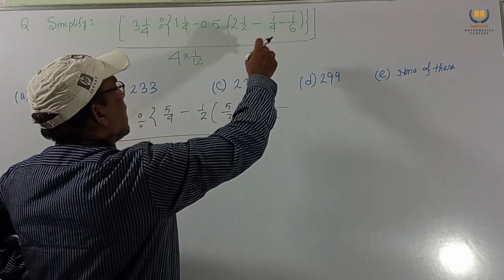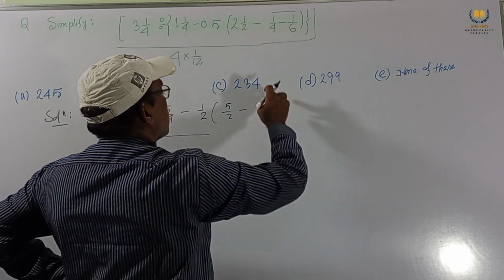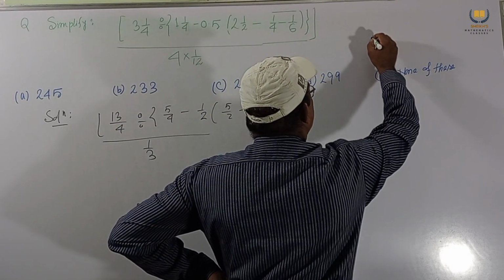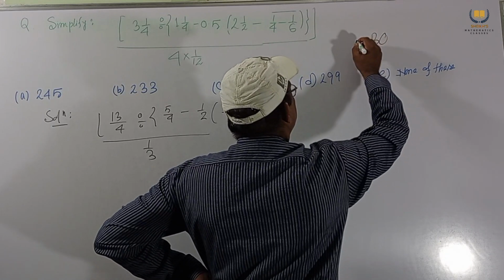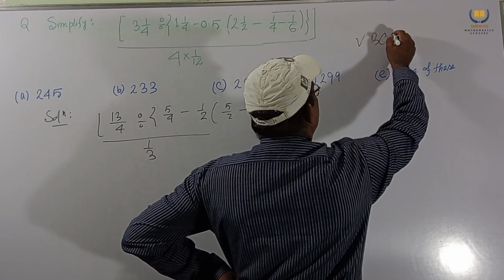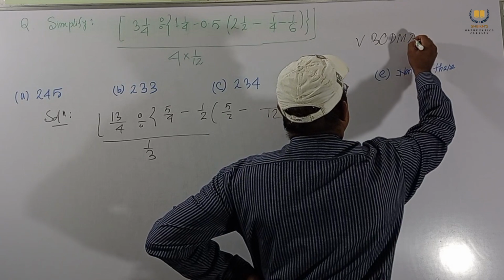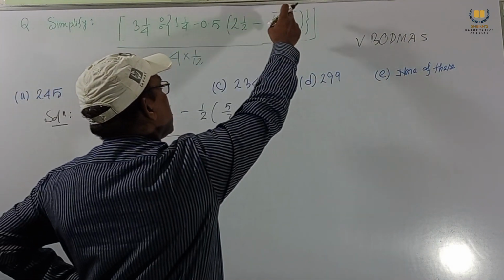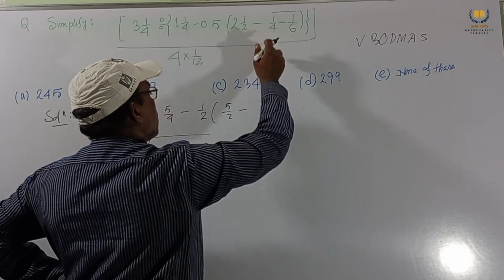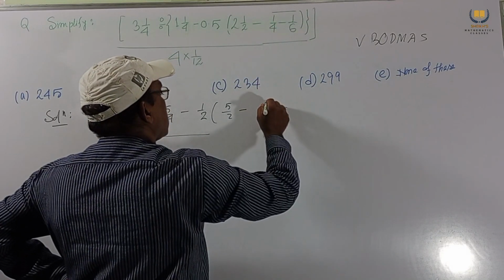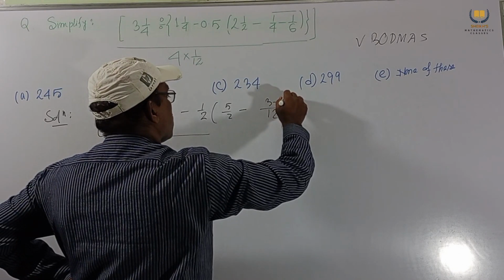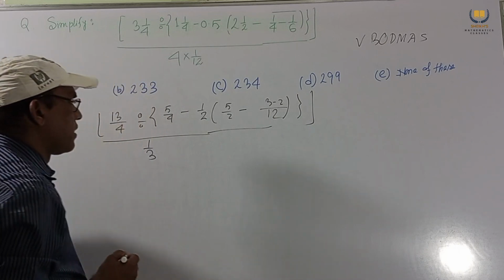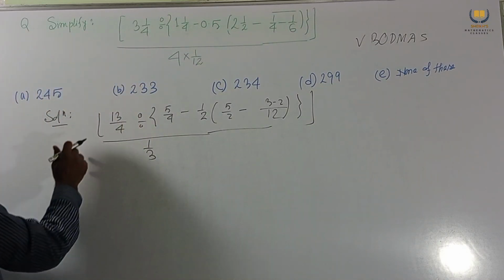First we solve this because by the BODMAS rule, the bar is first. This bar we remove first. This is 4 by 3 and this is 2 by 3. 3 minus 2, we get 1.